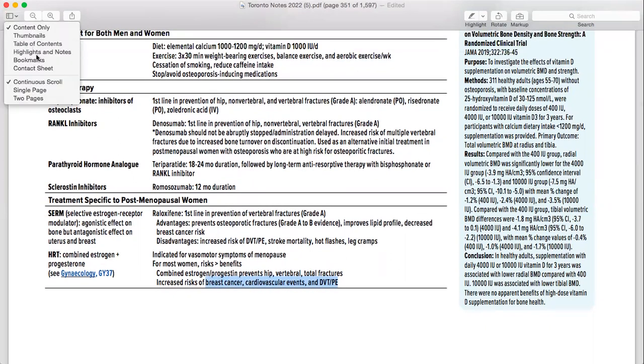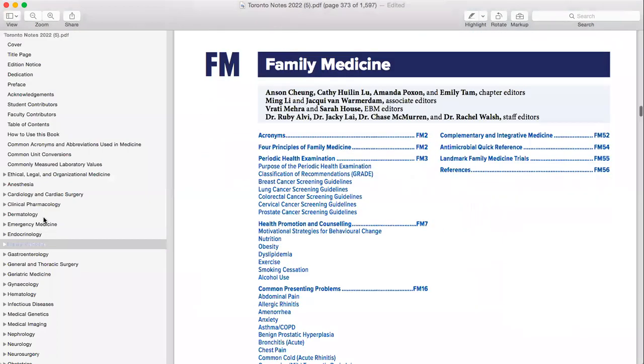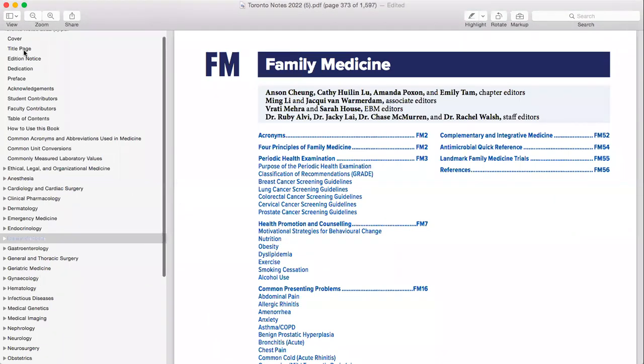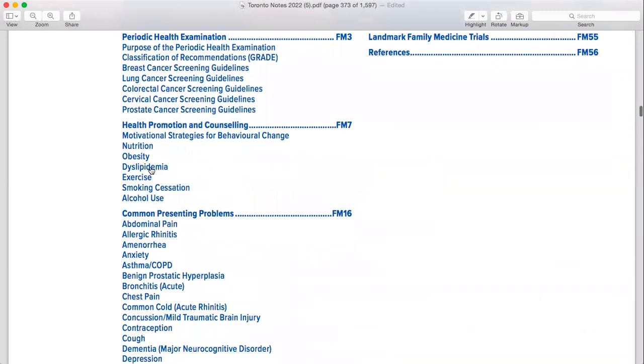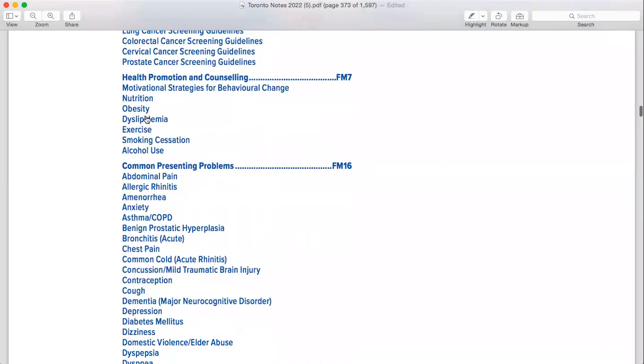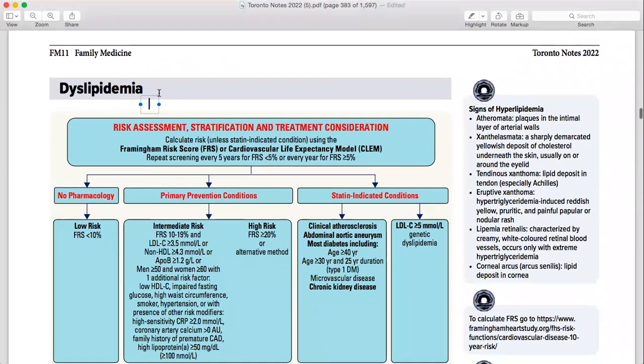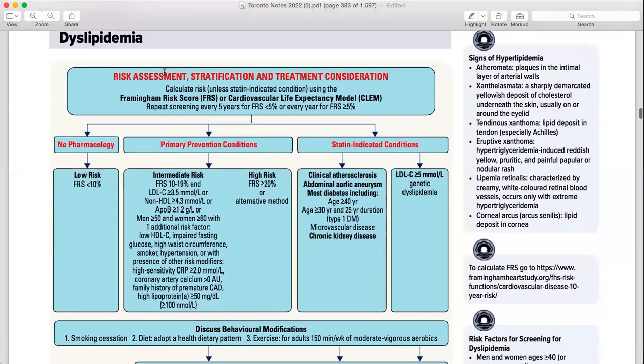Okay, now we are going to go back and start with the important topics first, and then we will do the least important. At least in family medicine, everything is important. So I'm just doing, I would say, the more important ones. Okay, let's start with dyslipidemia, then we move on to hypertension.